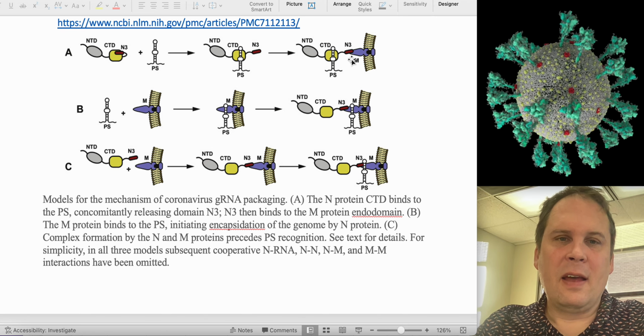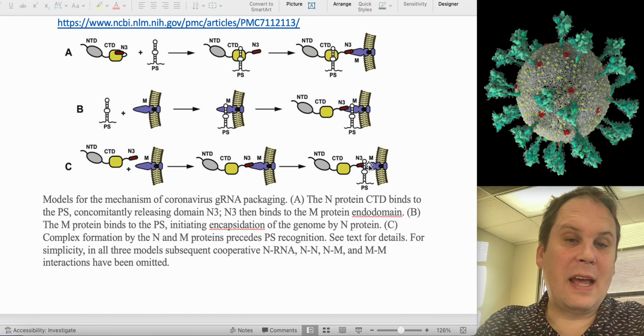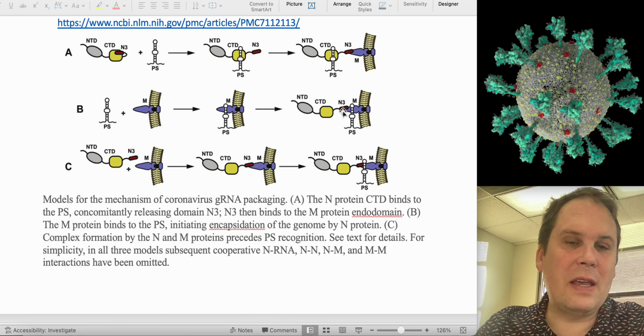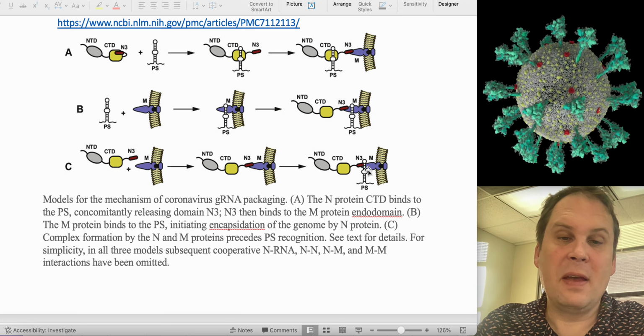So that can either interact directly with M. The packaging signal can interact directly with M, and then N3 can interact with M, or they can both interact together. They can all bind to each other.